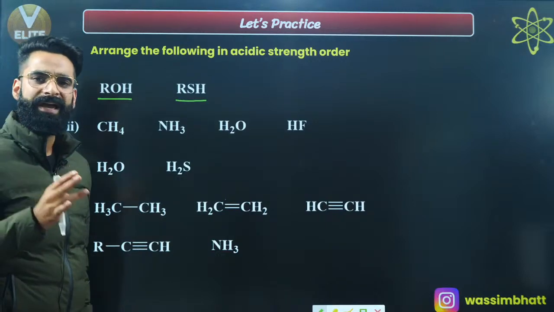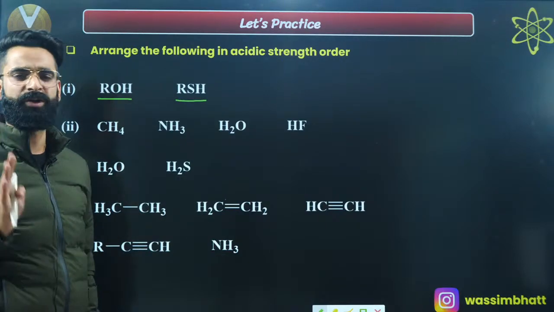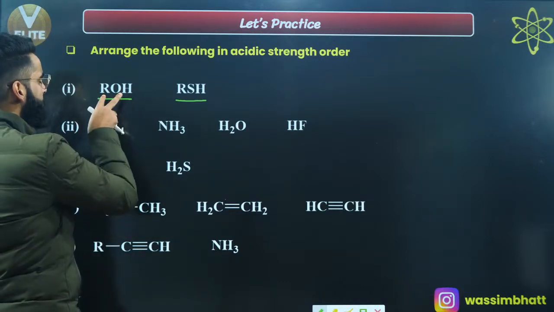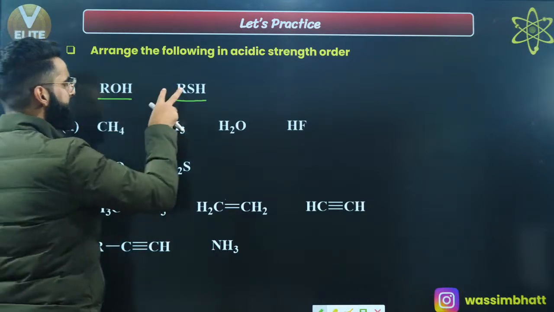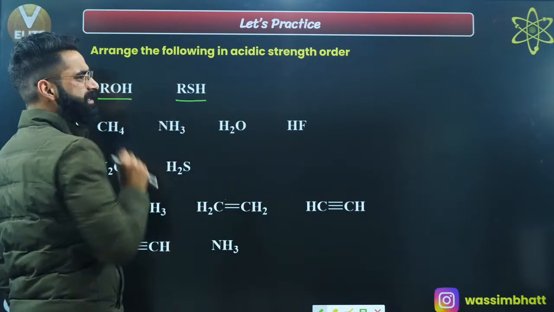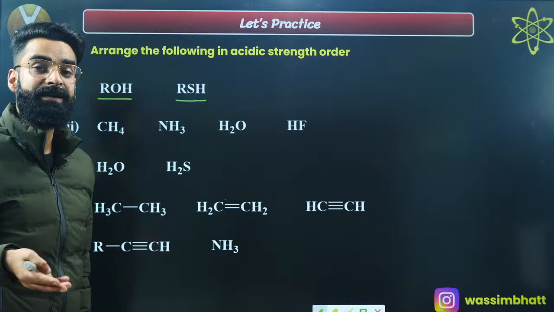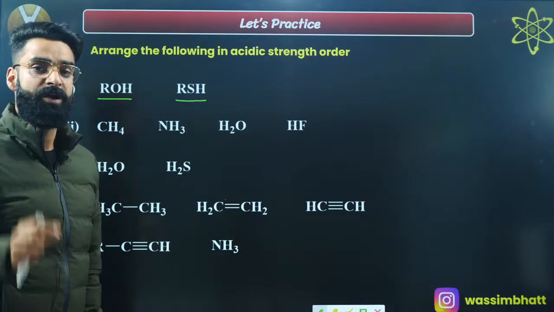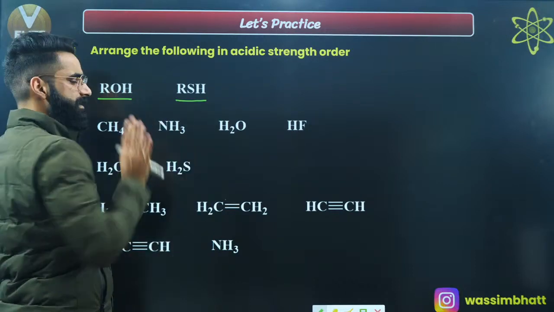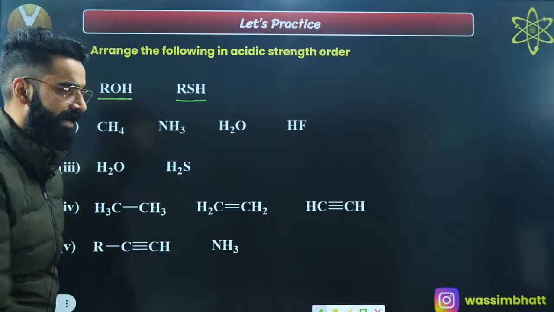Strength of the acid is decided on the basis of the stability of the conjugate base, right? So first of all, I'm going to make the conjugate base of this acid, then I'll make the conjugate base of this acid. Once I make the conjugate bases of both these acids, I'll then compare the stability of the conjugate bases. Wherever stability of the conjugate base will be more, there only the acid is going to be stronger. As simple as that, right?